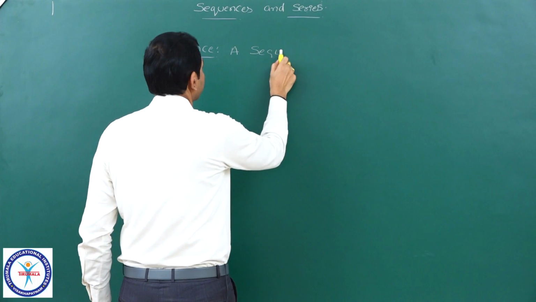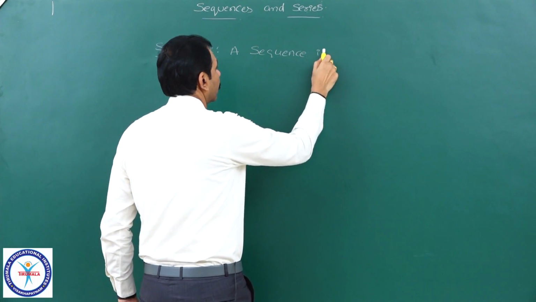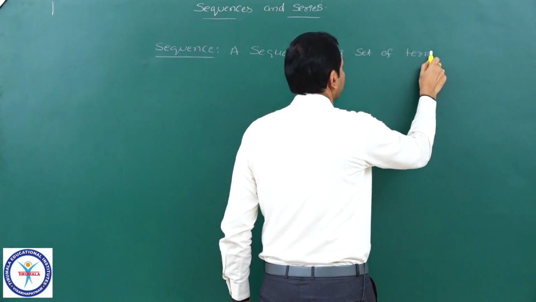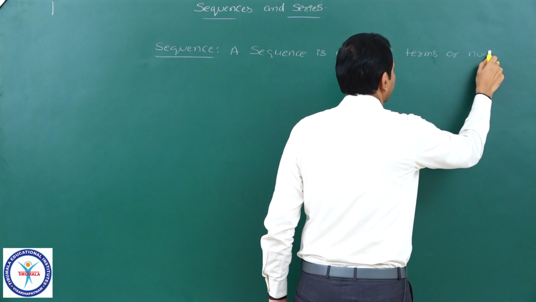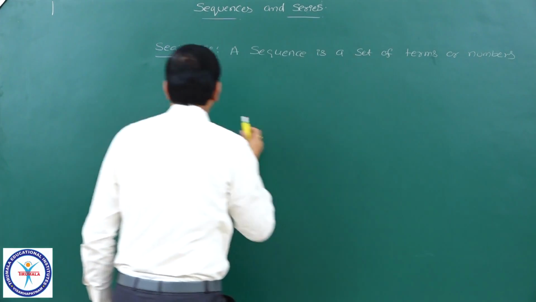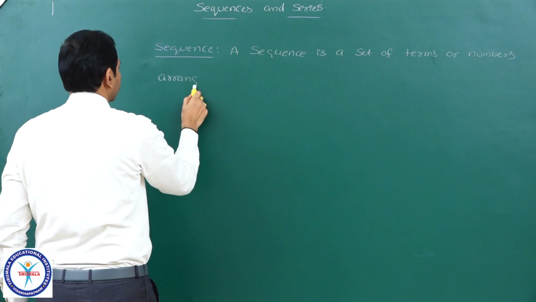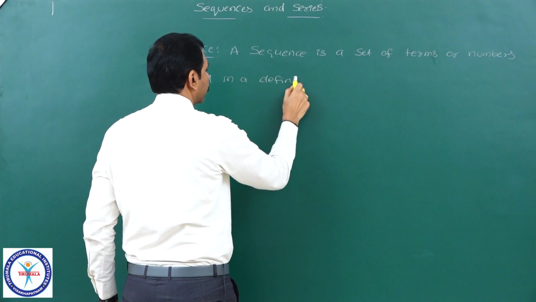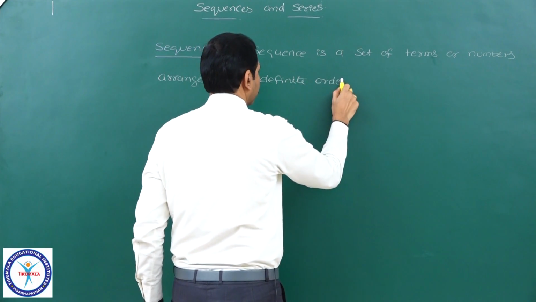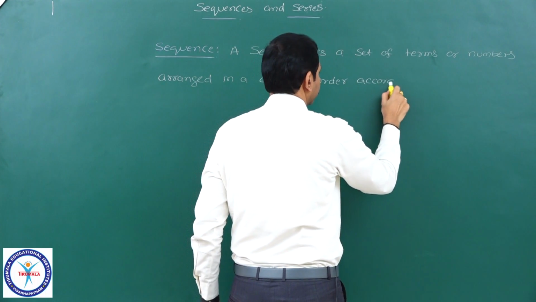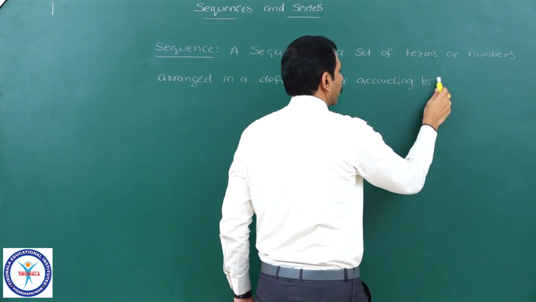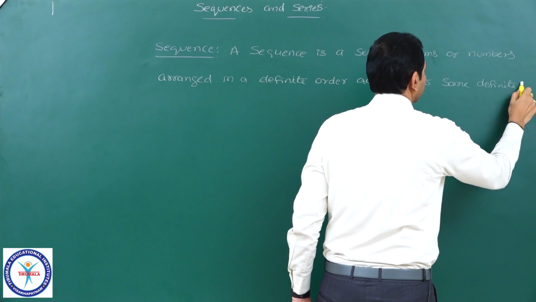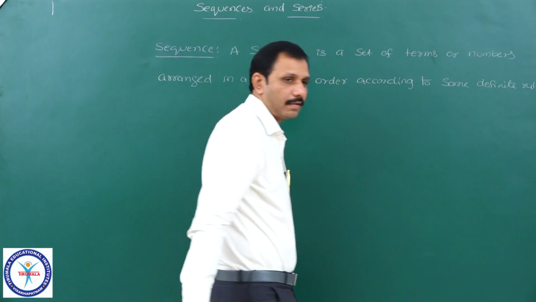A sequence is a set of terms or numbers arranged in a definite order according to some definite rule. It is called a sequence.